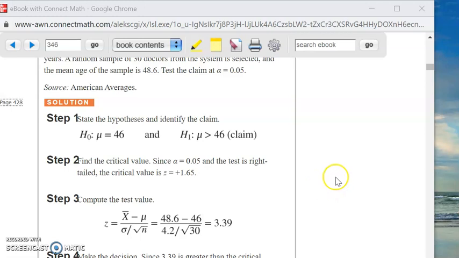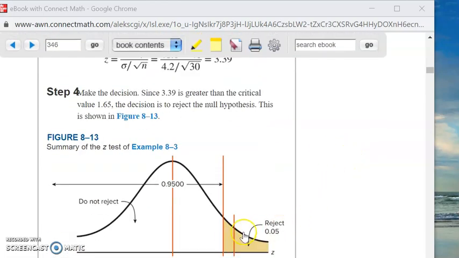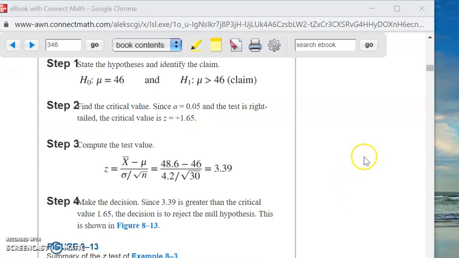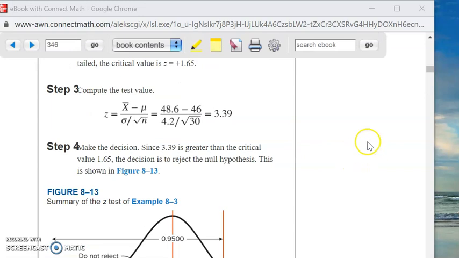Okay, so I hope by now you've done enough of these in the first section where you kind of get the idea of how to compute the critical value and how to make the decision. Okay, so we find the critical value. We know what that means. Now we're going to compute the test value. Here's the formula. I'm going to strangle you if you don't write down this formula every single time. Write down the formula every single time. Once you write down the formula, then it's very, very easy to plug in the actual numbers. Once you plug in the actual numbers, it's all done on your calculator anyway, and here's what you come up with, 3.39.